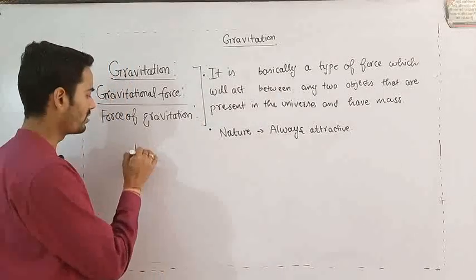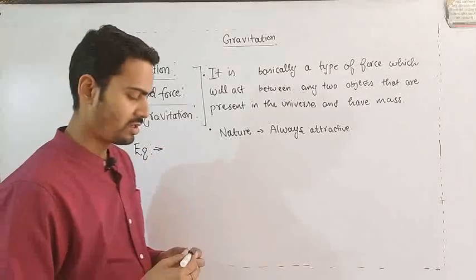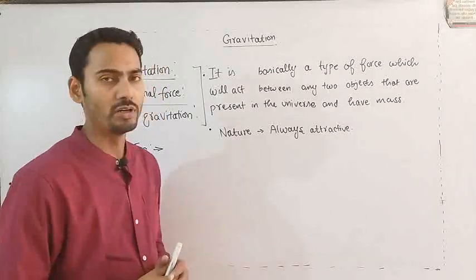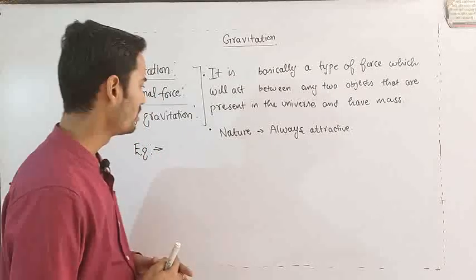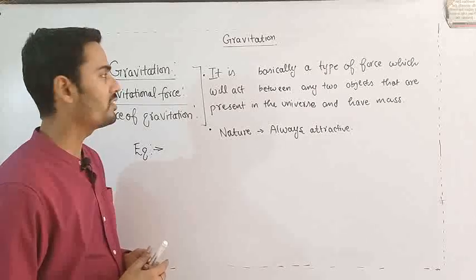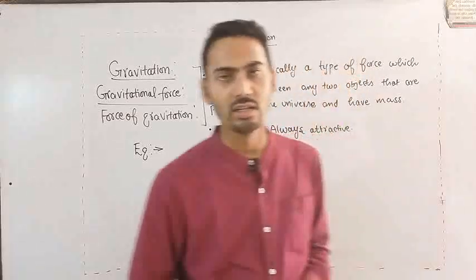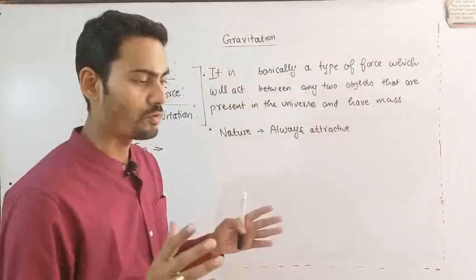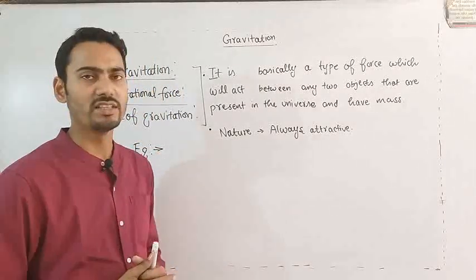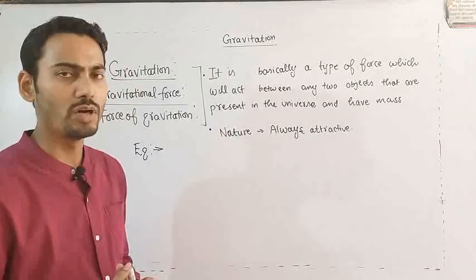We will take some examples regarding gravitational force, the force between any two objects. For example, if we take a marker and duster, a marker and board, or two benches, then this gravitational force will act. Then someone says, if that force acts, then why can't the bodies move towards each other? So the next important point is that the magnitude of this force is quite small as compared to other forces.